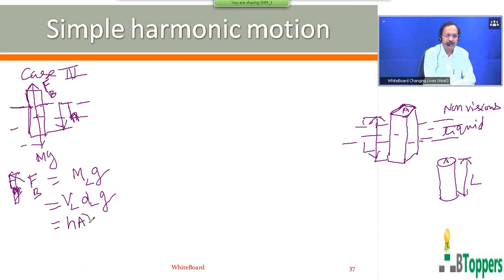You can write the volume of the liquid displaced as H into A into the density of the liquid, which gives the mass of the liquid displaced, into g, which gives the magnitude of the weight of the liquid displaced.